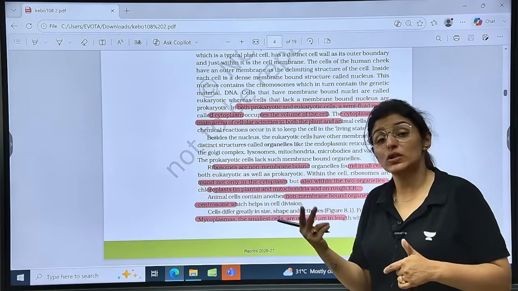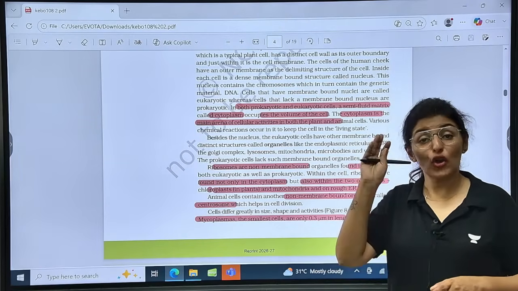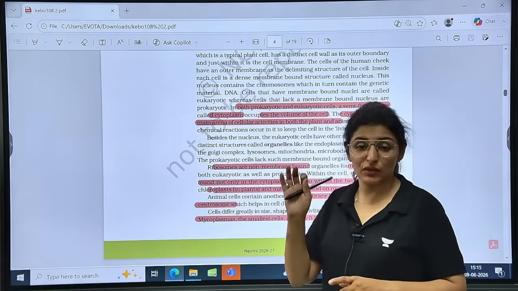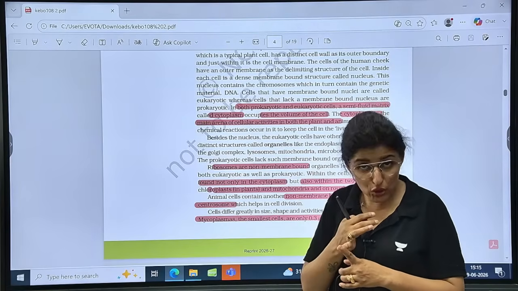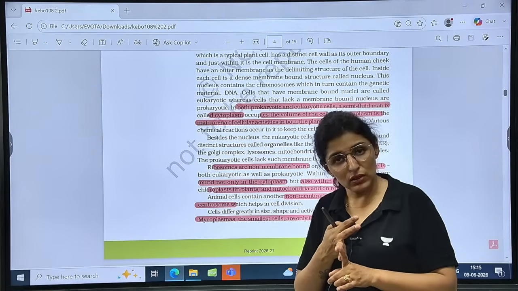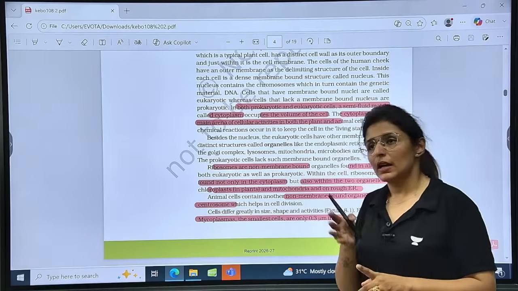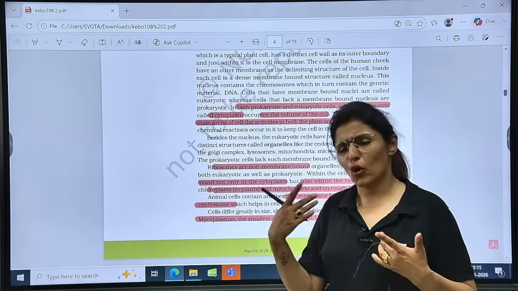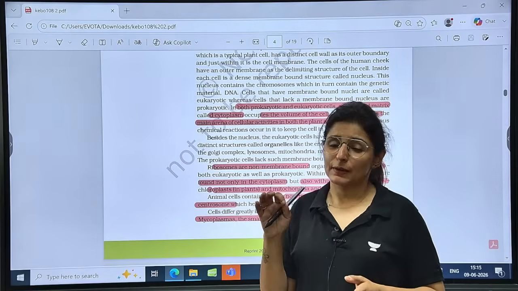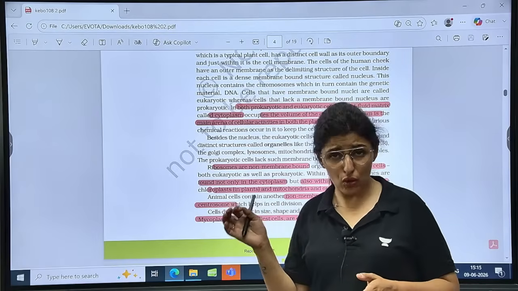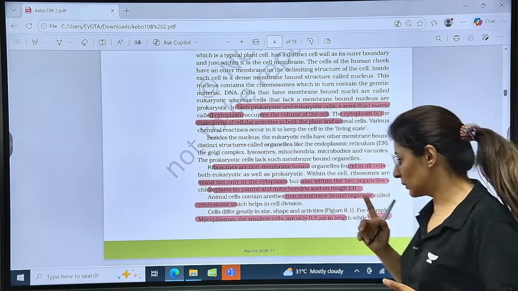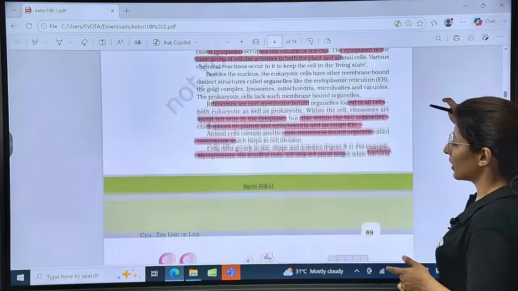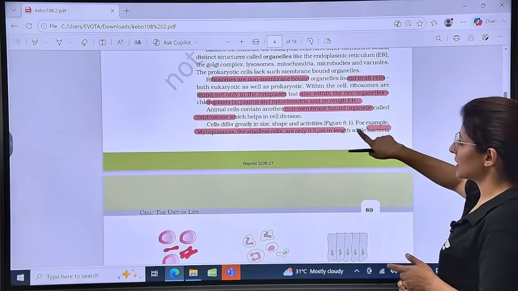Animal cells contain another non-membrane bound, that is, membrane-less organelle, the centrosome, which contains two centrioles. So the two non-membrane bound organelles that we know about: one is ribosome, second is centrioles or centrosome. Ribosomes are found in all types of cells, but centrosome is found only in animals. Is that clear?